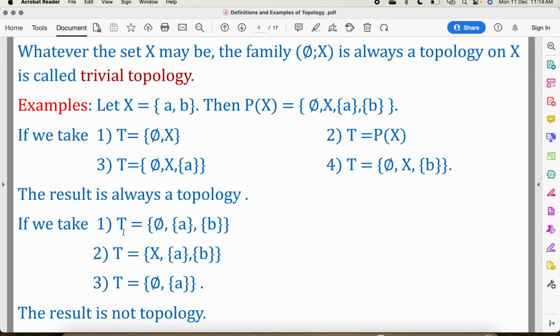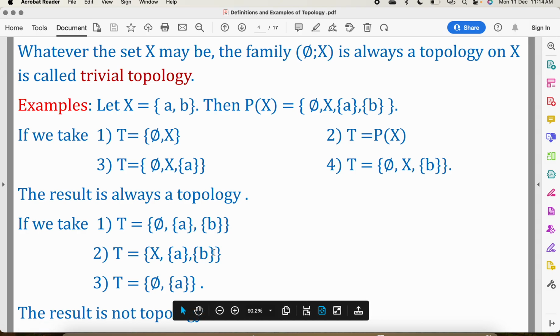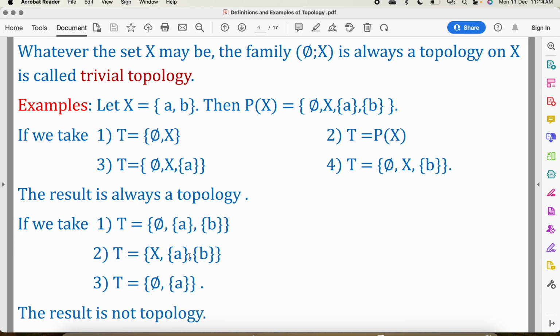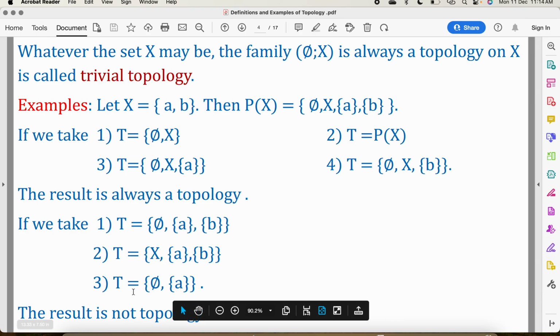But if we consider T equal to phi, A, B, then it is not a topology on X, because AB does not belong to this set. So first property is not satisfied. This is again not a topology on X, because phi does not belong to this set. So first property is not satisfied. This is also not a topology on X, because it does not contain X. So first condition is not satisfied.